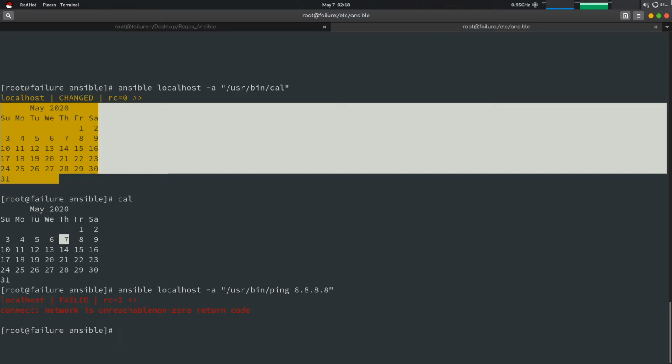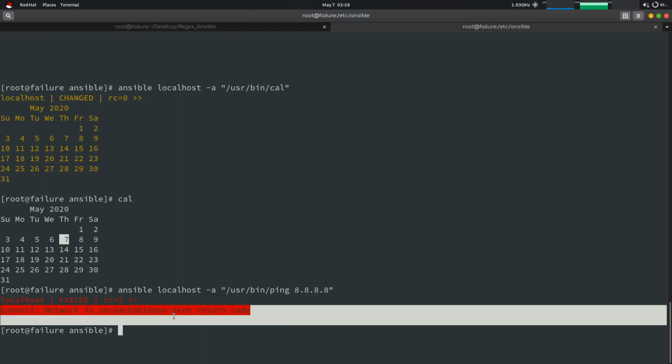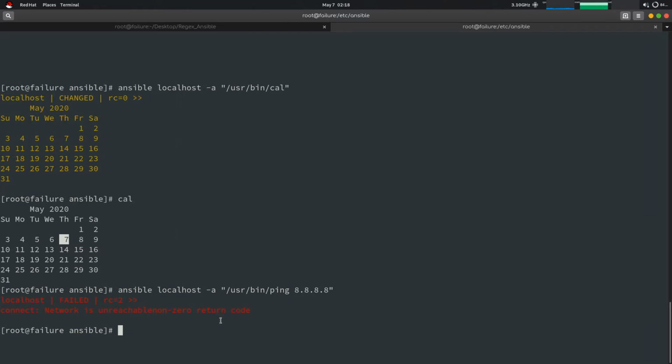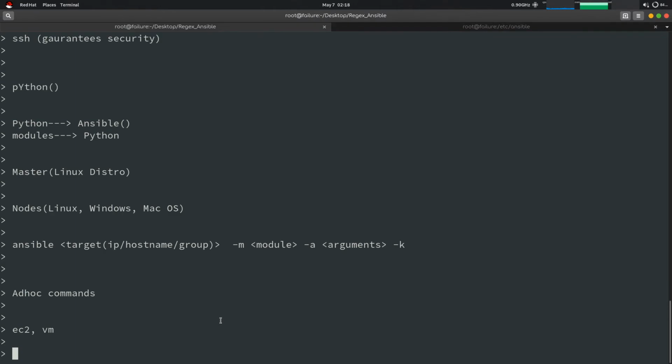I have not connected to the internet, that's why it is showing an error. It is showing that the command has failed because the network is not connected, and the return code is 2, because as I told you, if the return code is non-zero, then it has failed. Network is unreachable. So this was using installed commands on the machine. Then there is also one thing called modules in Ansible.